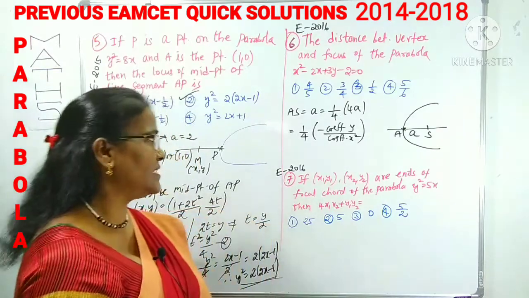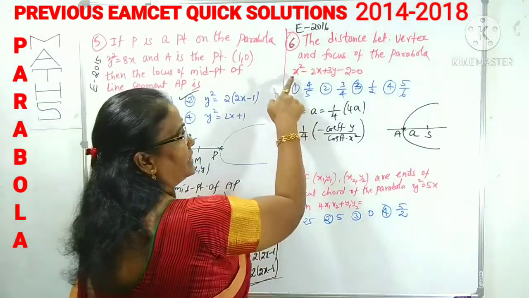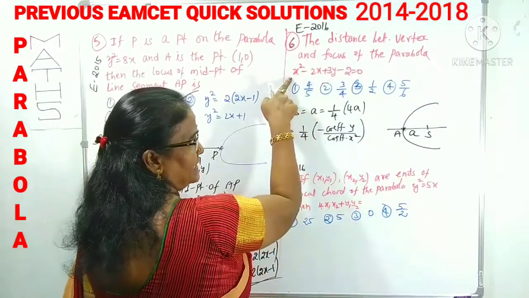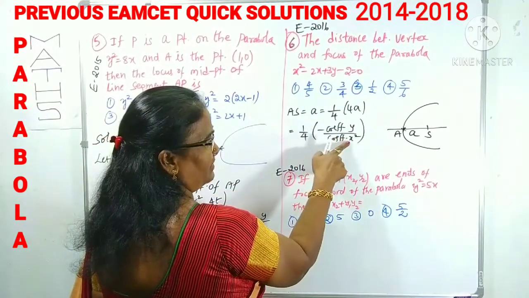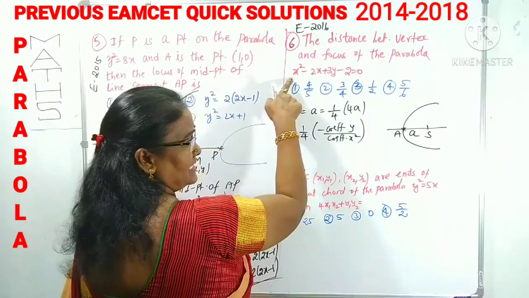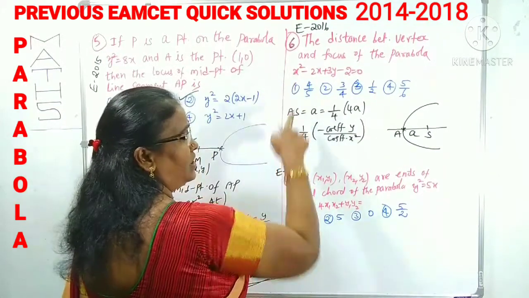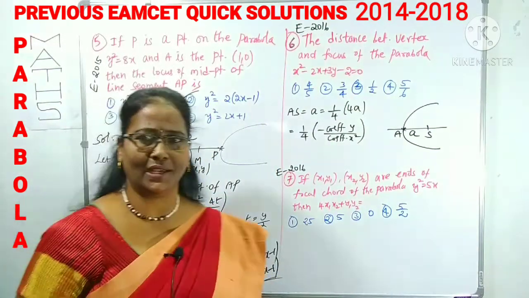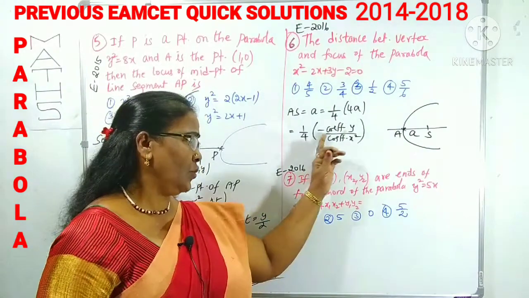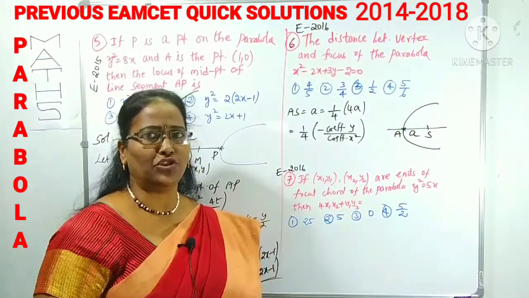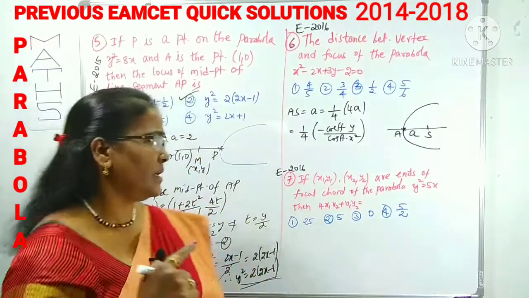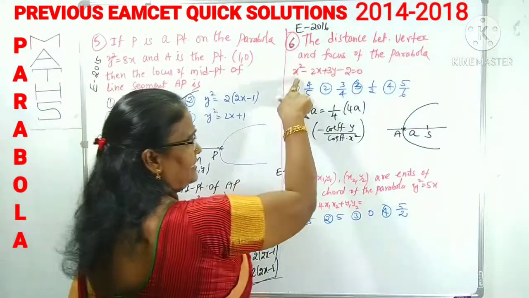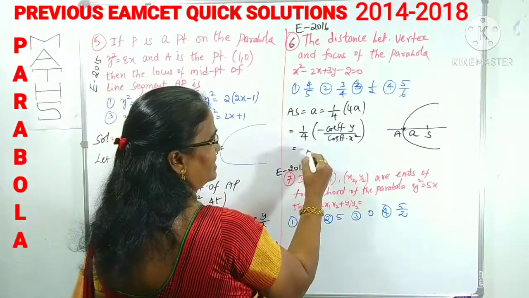You can watch that. What is 4a? When the given parabola is second degree in x, we can write minus coefficient of y by coefficient of x square. Suppose it is in second degree in y, what can you take? Can you guess? Yes, clearly coefficient of x by coefficient of y square we can take in case of second degree in y. But what is there here? Second degree in x.